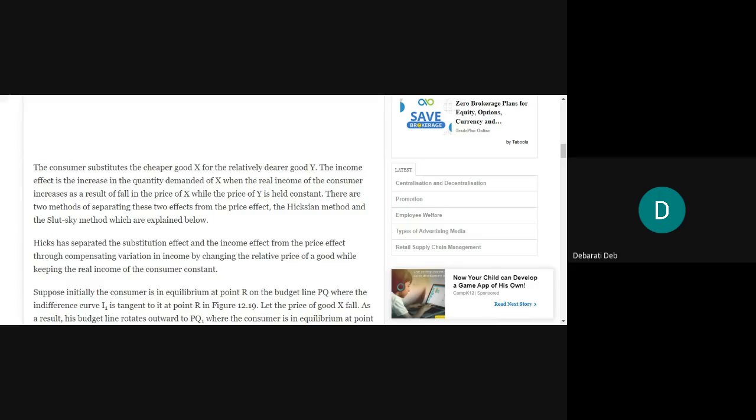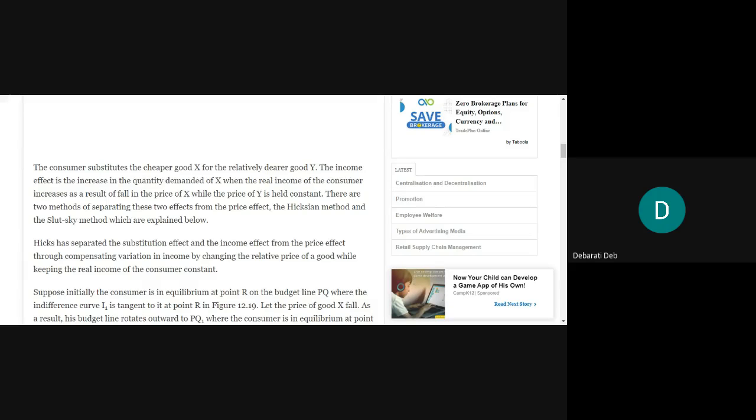It's not that price of X has fallen but price of Y has increased, so that the real income is also the same. It has not happened as such. What has happened is price of X has fallen while Y has remained the same. That's why it is assumed that the real income of the consumer has increased.